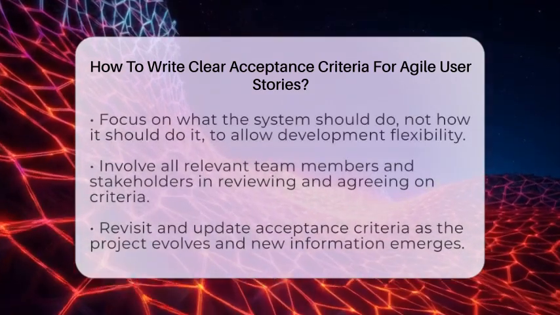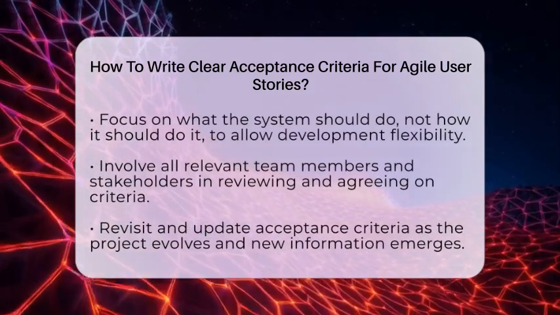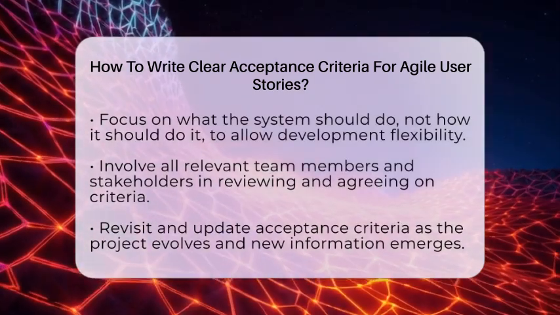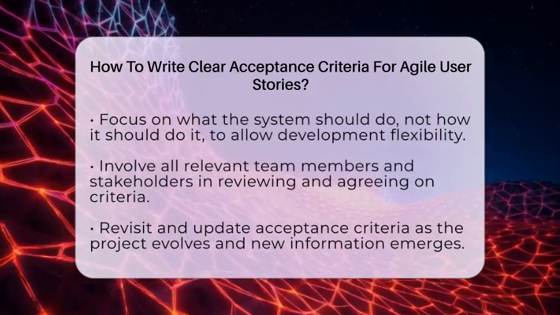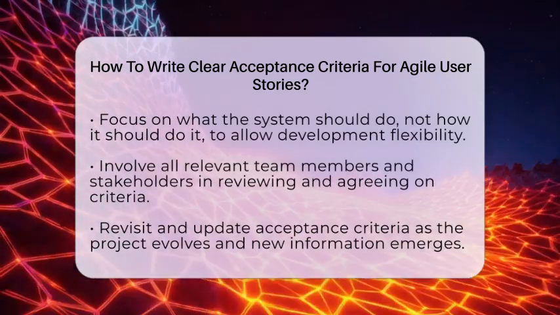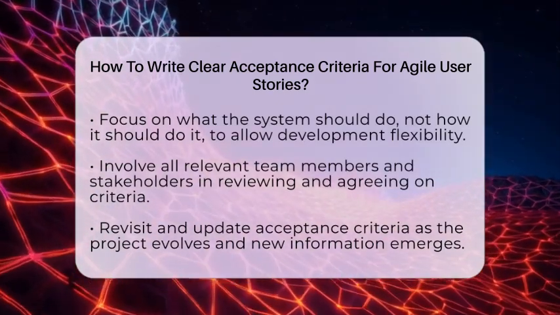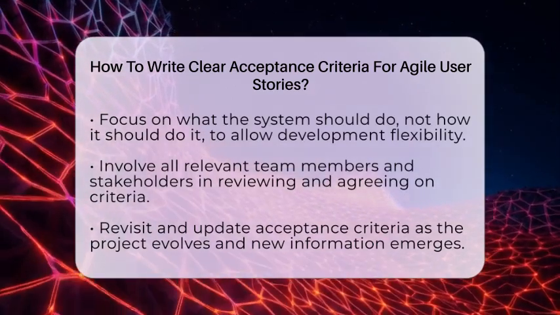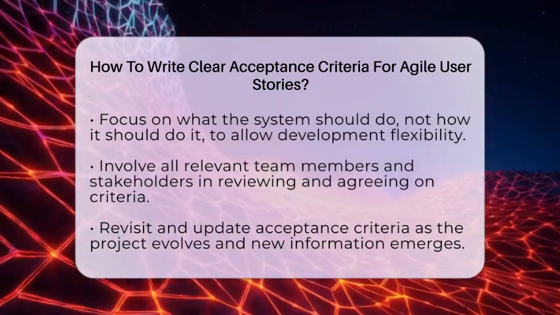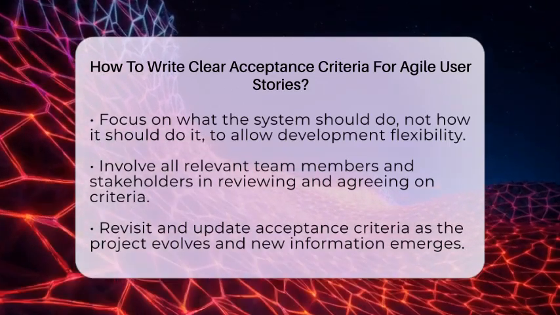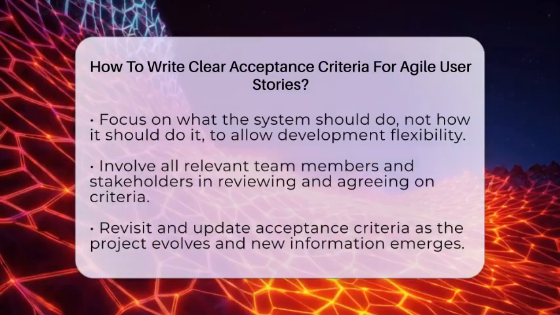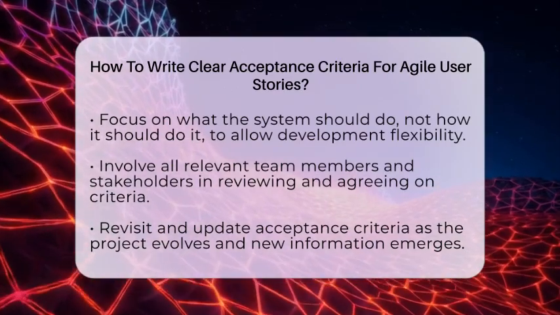Each criterion should be independent. That means testing one should not depend on another. This simplifies validation and makes it easier to identify issues. Also, avoid including how the system should do something. Focus on what it should do, not how it should do it. This allows developers flexibility in their approach.